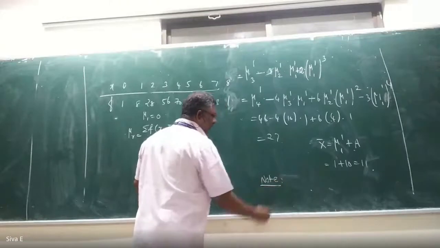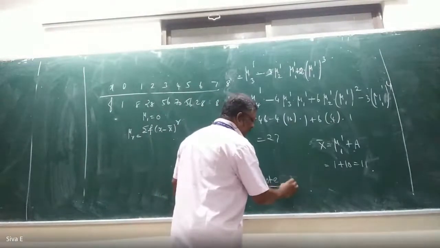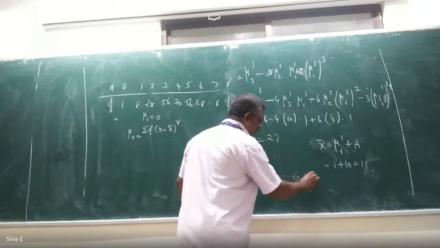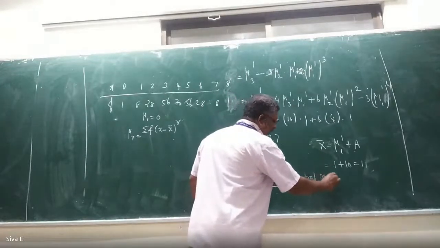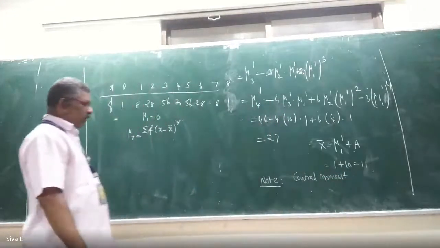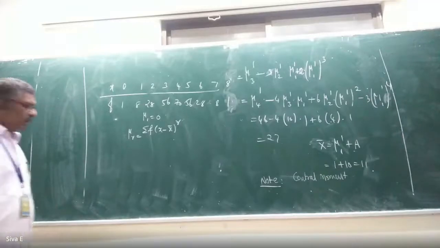Note: the moment about the mean is also known as central moment.